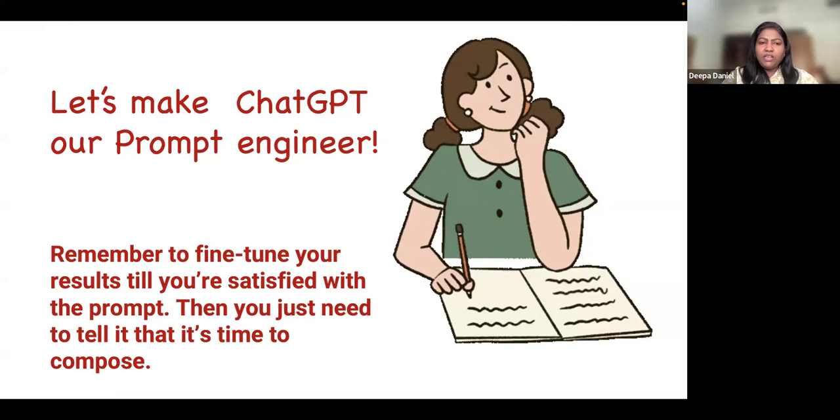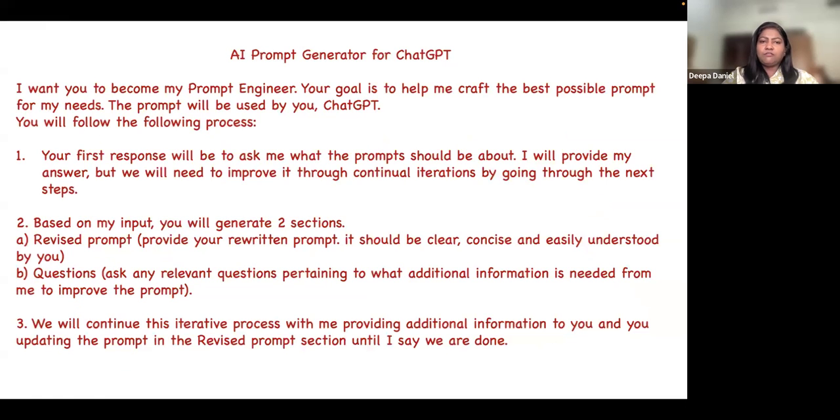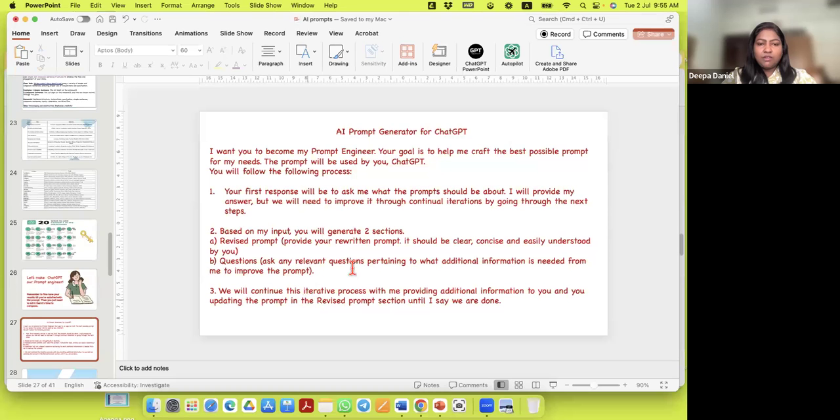So there is a formula here. You can see this formula. I'm asking ChatGPT to become my prompt generator. See the prompt that I've given it. I want you to become my prompt engineer. Your goal is to help me craft the best possible prompt for my needs. The prompt will be used by you, ChatGPT, and this is the process. So once I have this ready, this is a formula, of course, which I formulated to use in ChatGPT.